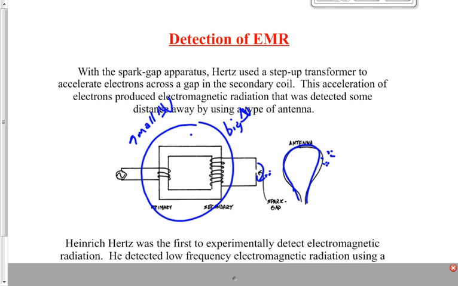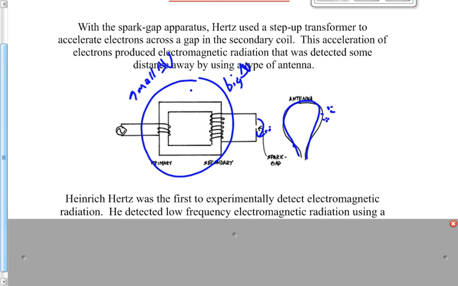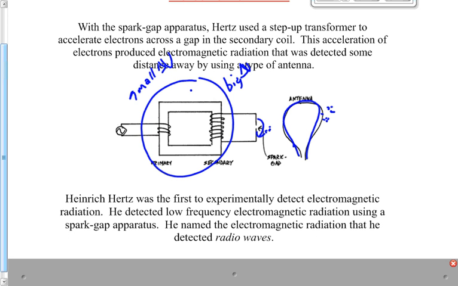He was the first to experimentally detect electromagnetic radiation. He detected it, he saw it, there was a current produced in the antenna. The electromagnetic radiation that he produced here and detected in the antenna, he called radio waves. Why did he use radio waves?